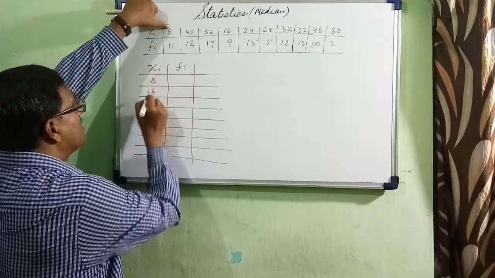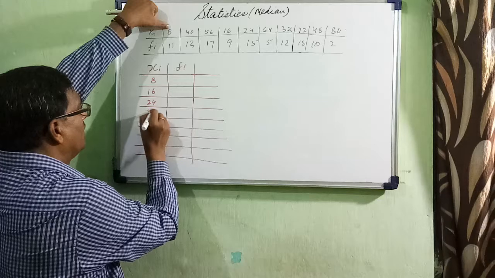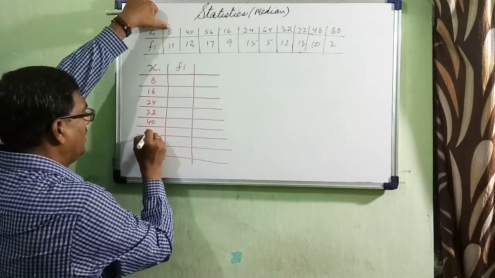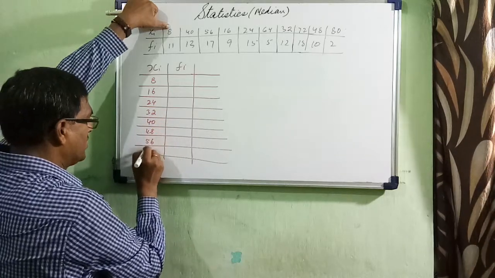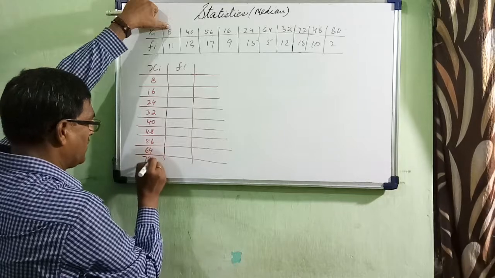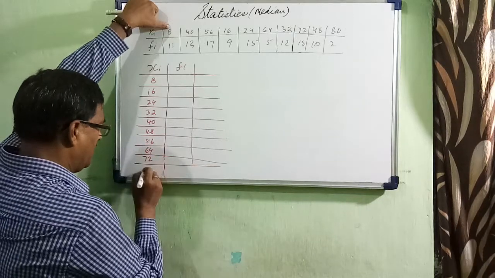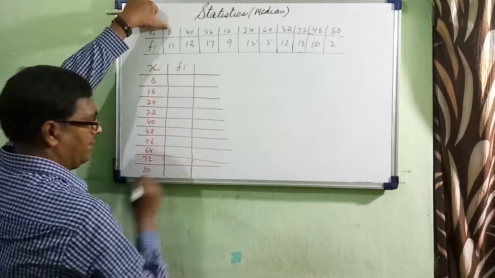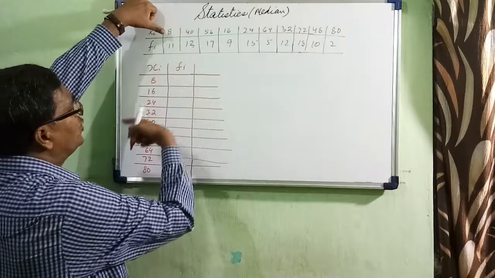Eight, 16, 24, 32, 40, 48, 56, 64, 72, and 80. The corresponding Fi you write down.